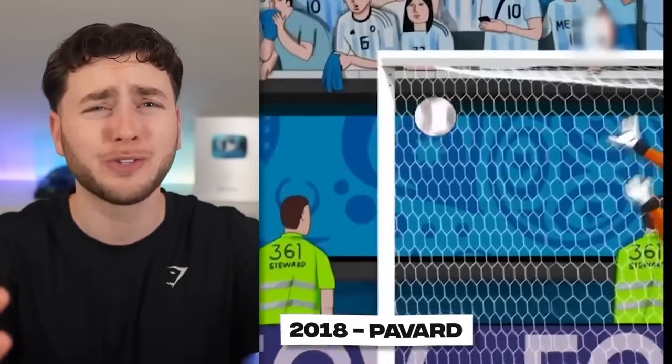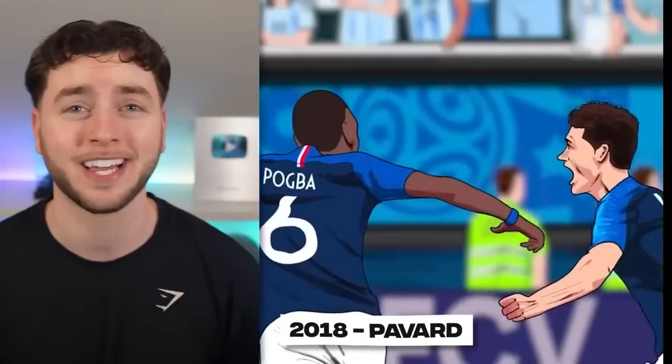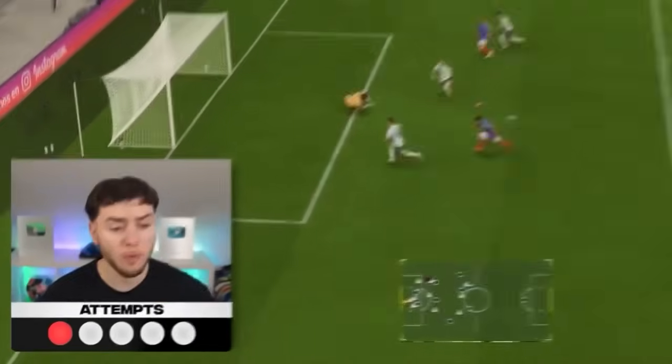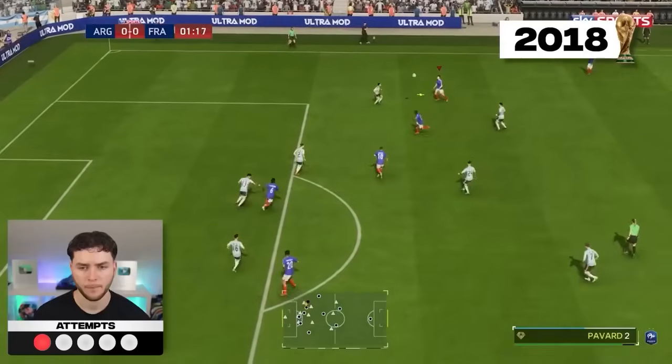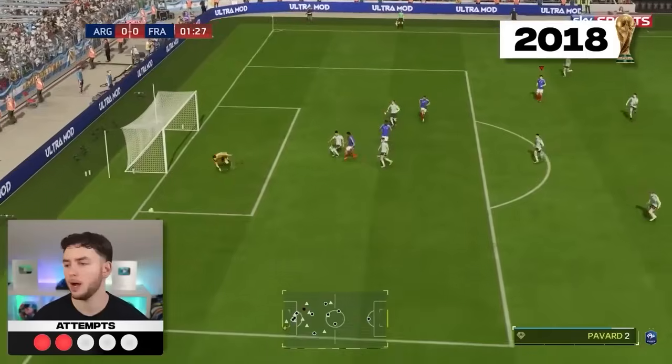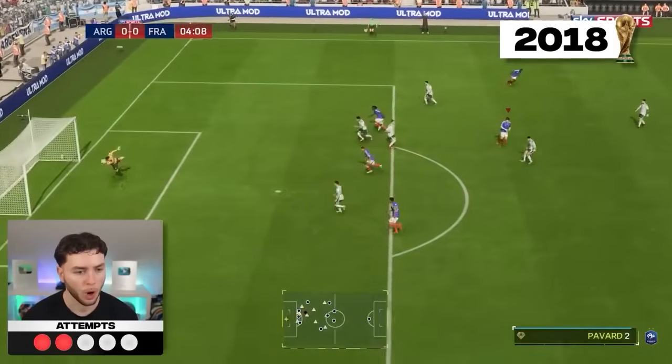And with that fail, we're moving on to 2018, where Pavard scored one of the nicest technique goals I've ever seen. You guys all know this goal. It's so iconic. Ball comes to Pavard, touches it down, and slices it. Oh my god! That's not a bad first attempt, actually. I wish I could say the same for the second attempt. Boom! Oh. But then a miracle happened.